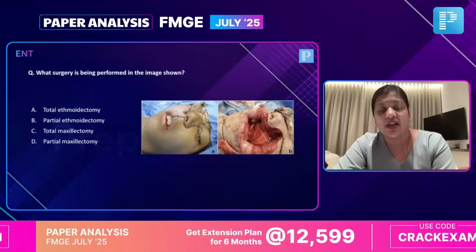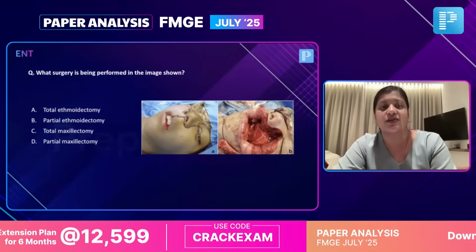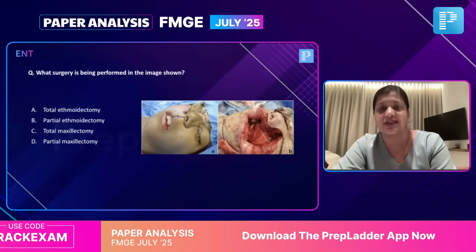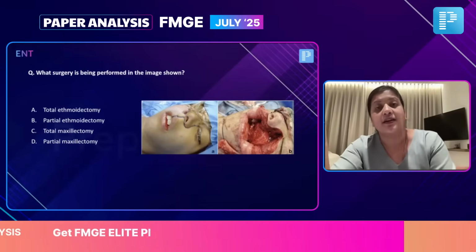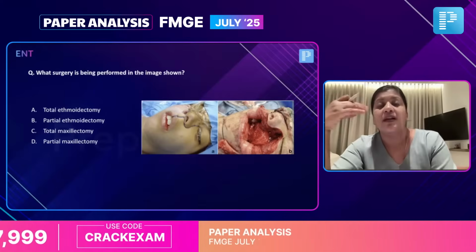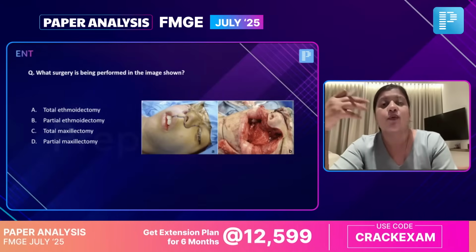Now this is where a lot of students had confusion, and a lot of discussion and debate happened, on the question of what surgery is being performed on the image shown. You've never seen such an image of half of the face being opened, and then you're supposed to identify what surgery was being done. This is a little bit of applying your common sense, or understanding what's happening in the surgery.